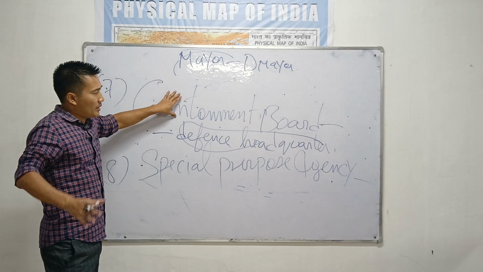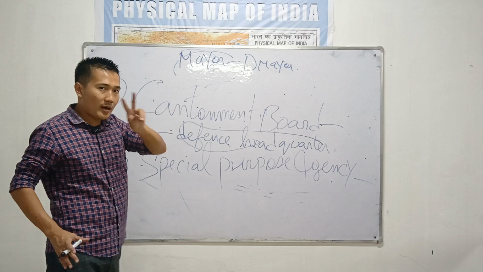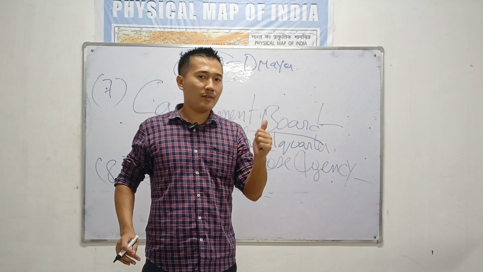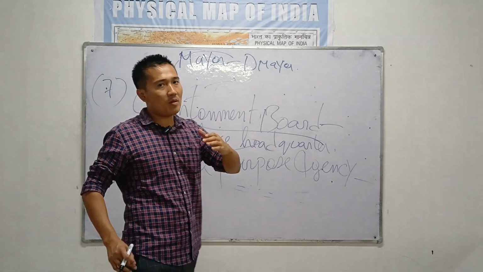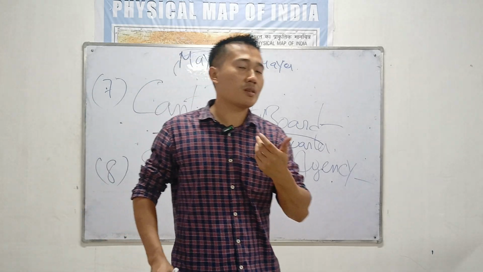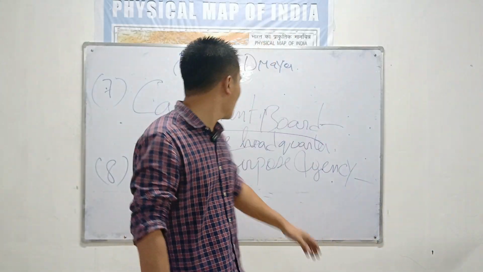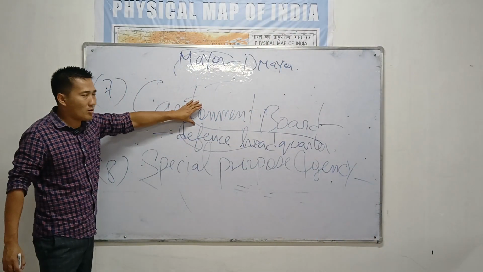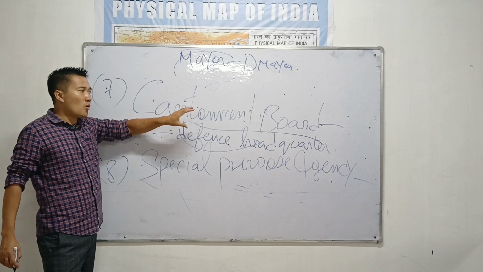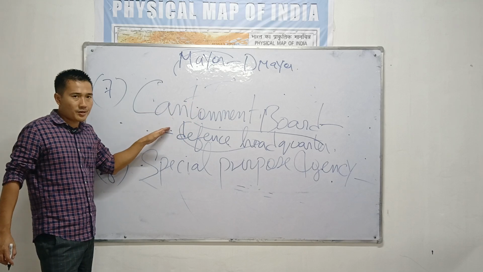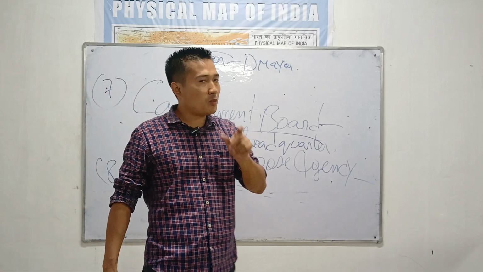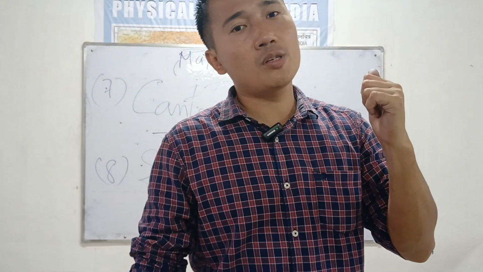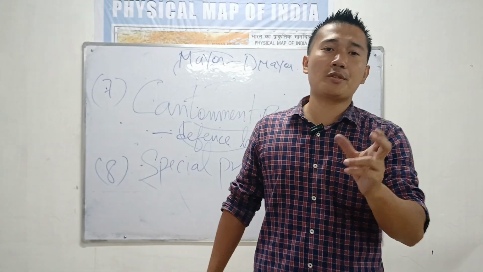So remember, in this cantonment board, you will find 2 types of people. One is the civilian, elected for every 5 years. From this area also, we will elect members to the cantonment board. And even the army officers who are posted near that area can be a member of the cantonment board. So who are the cantonment board? The army officers who stay near the defense areas. Secondly, those civil population who are elected for 5 years are also members of the cantonment board. So we have a mixed population, civil and military.